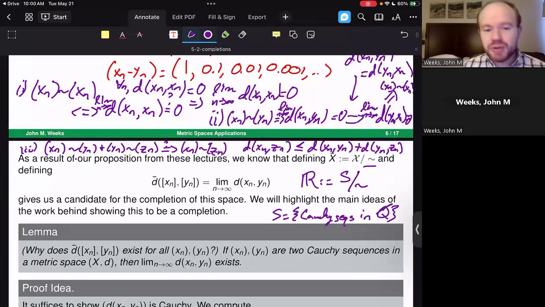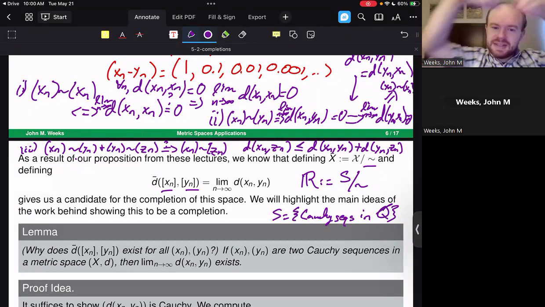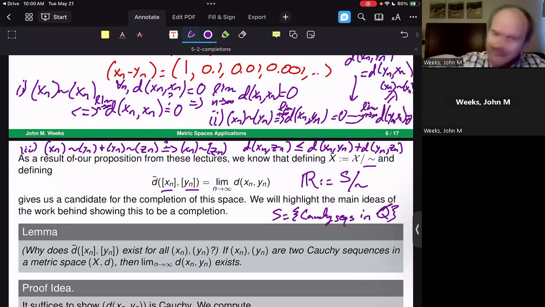So we could even define a metric on this space, hopefully matching that same notion of making a completion that we were talking about in our definition above. If you have two equivalence classes of Cauchy sequences, and these are now Cauchy sequences, not necessarily converging to rational numbers, this could be any Cauchy sequences. They don't have to be going toward the same point. Then the distance between the equivalence classes we will define to be the limit as n goes to infinity of the distance of the corresponding elements.